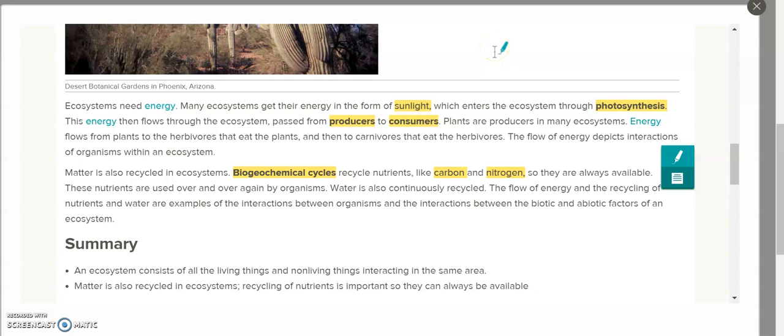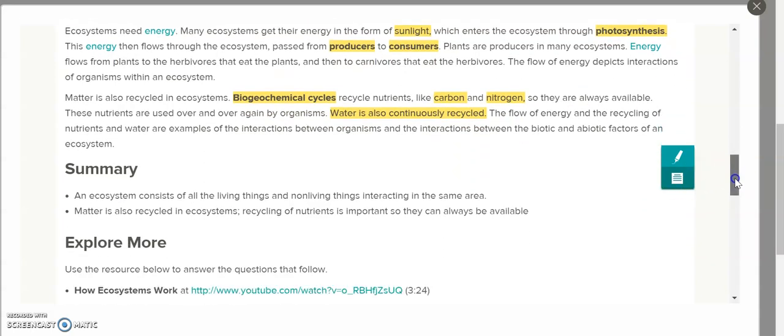The carbon cycle, we know, is done with photosynthesis and cellular respiration. We breathe out carbon, the plants take it up, they produce their waste, which is oxygen, and we breathe in those plant farts as oxygen. So that's our cycle. We also know that water is getting continuously recycled through precipitation and evaporation. So basically that's literally what this entire article is asking you about.